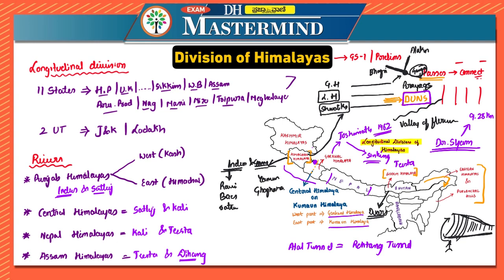It won't be easily visible because of the breadth of the Himalayas. But if you are standing somewhere near Sikkim, you can easily see Kanchenjunga, etc. So the Himalayas become narrower as you proceed towards the eastern parts.